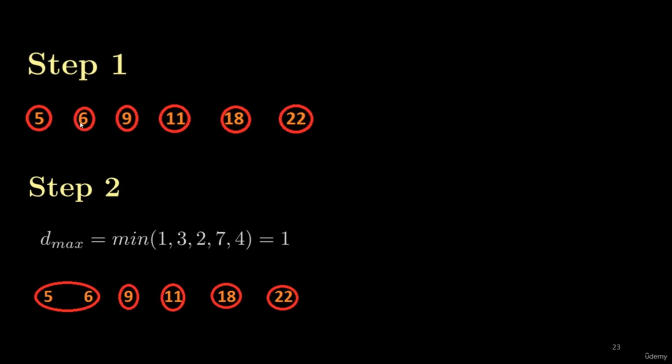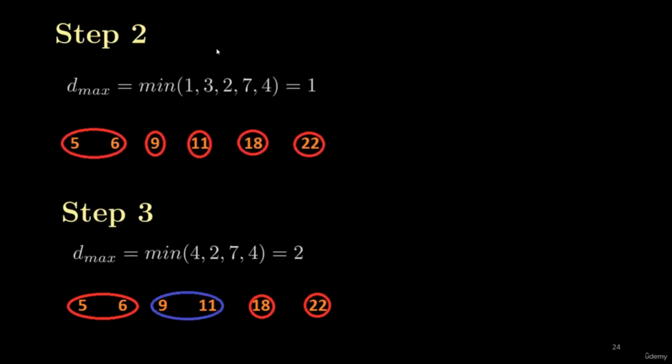So the distance between 5 and 6 is 1, then 6 and 9 is 3, then it is 2, then it is 7, and then it is 4. So this is a set of maximum distances, and from this set you select the minimum value, which is 1. And this value is between cluster 5 and 6, or between data point 5 and 6. Now we merge these 2 points, and now we have 5 clusters.